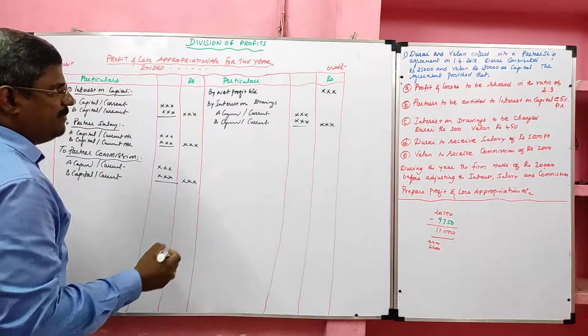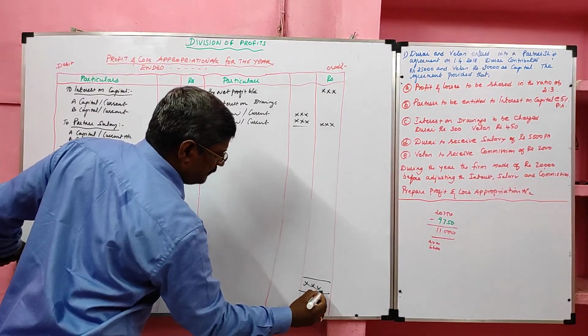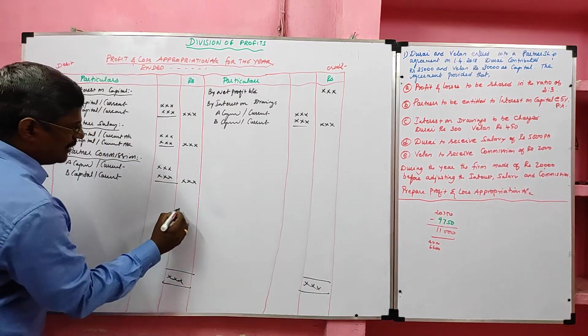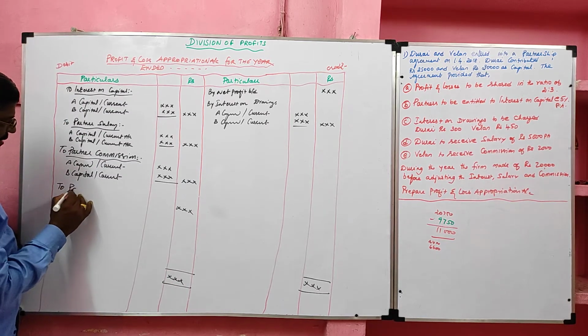Now I am going to balance. Always the credit side total is heavier than the debit side. The balance should be transferred to the partners' capital account.